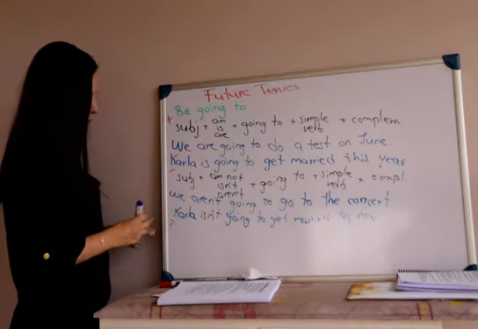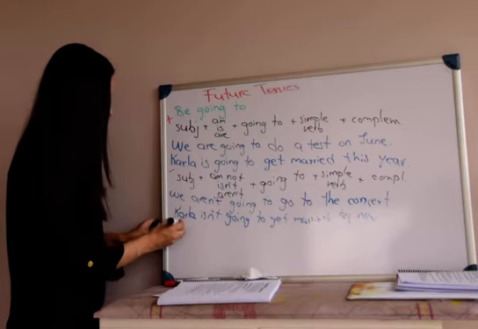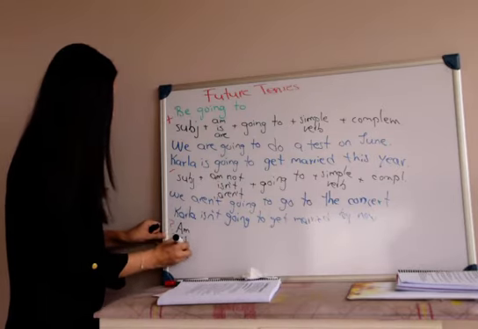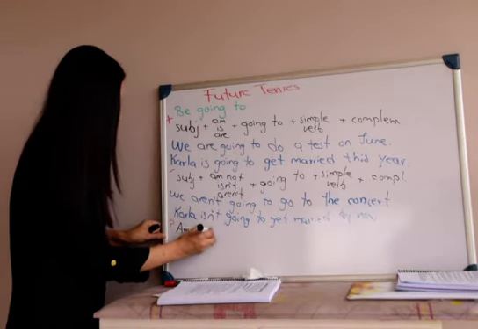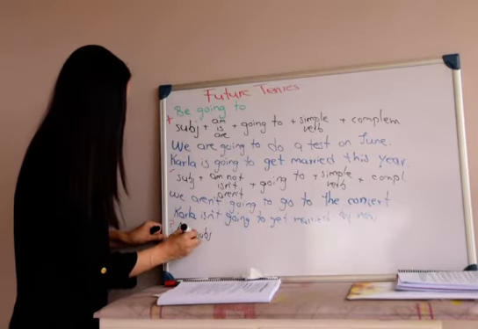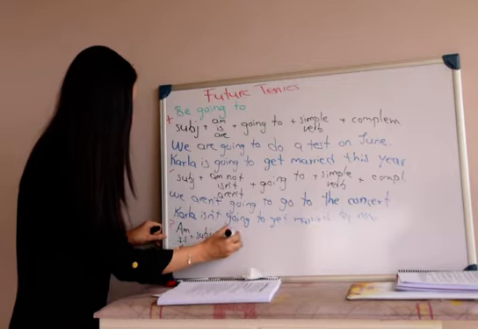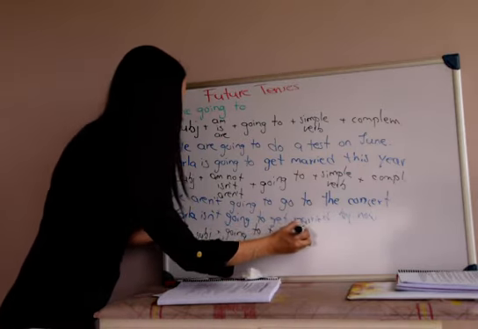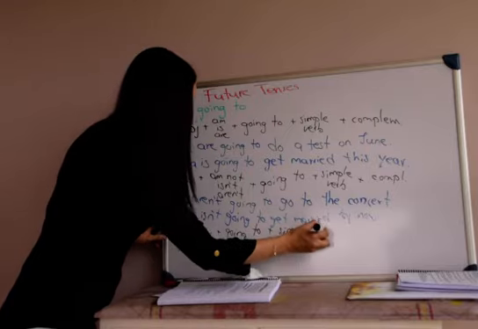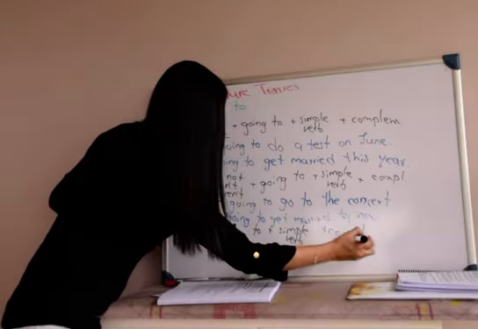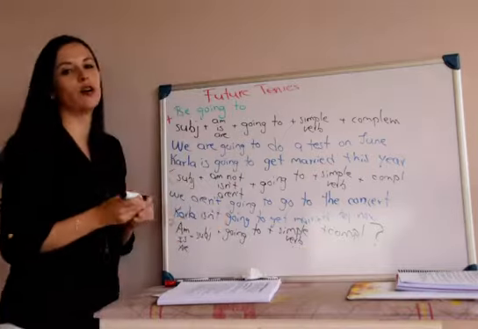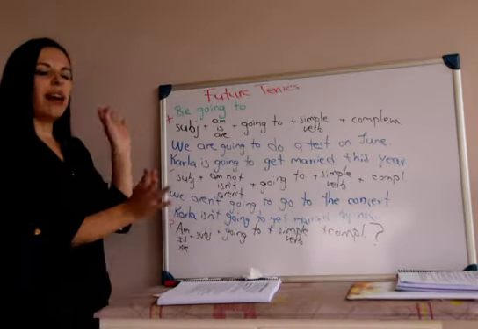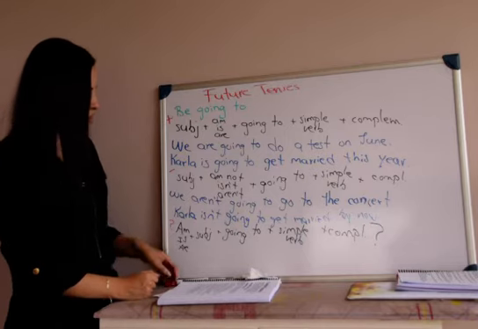So the structure would be verb to be: am, is, or are, subject, going to, simple verb, and complement if necessary, and don't forget the question mark. So I want to ask, ¿se va a casar Carla este año? Right? That's the question I want to know.